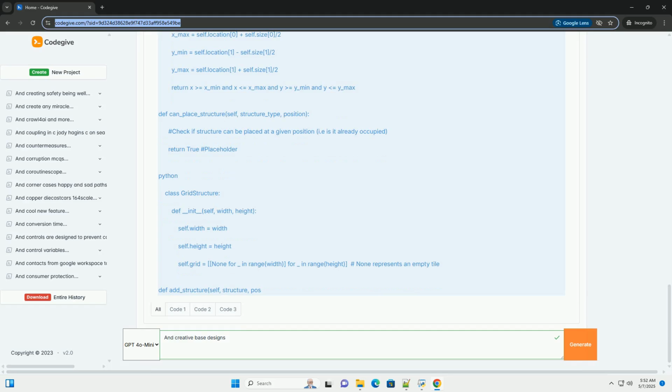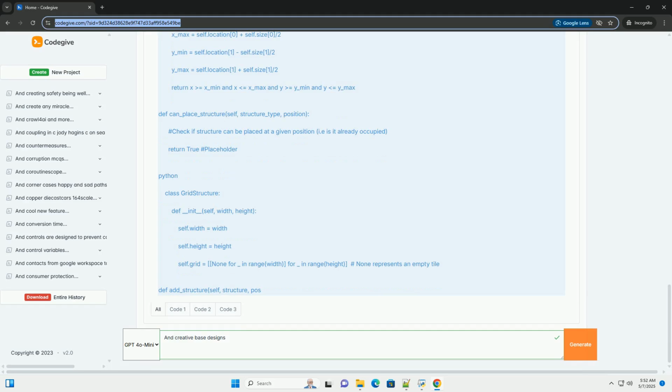3. Create structure assets: design and create 3D models or 2D sprites for the different structure types. 4. Integrate structure placement: implement the structure placement logic, including collision detection, resource costs, and visual representation. 5. Handle game events: connect the base to the game events, for example resource gathering, enemy attacks, unit production, to trigger the appropriate actions. 6. User interface: create a user interface that allows players to interact with the base, for example build structures, manage resources, view defenses.